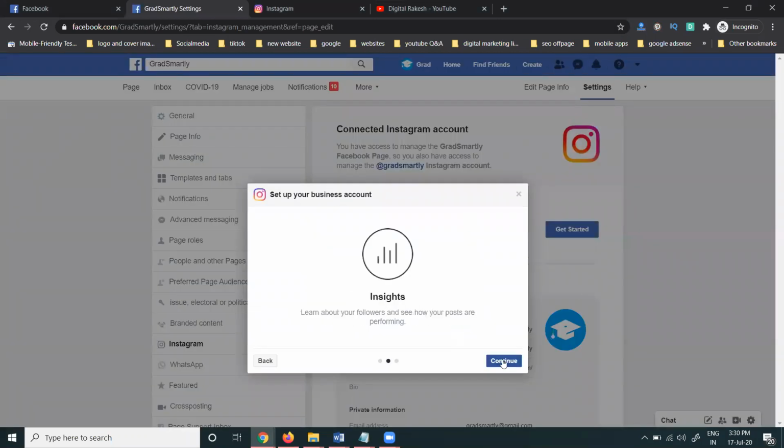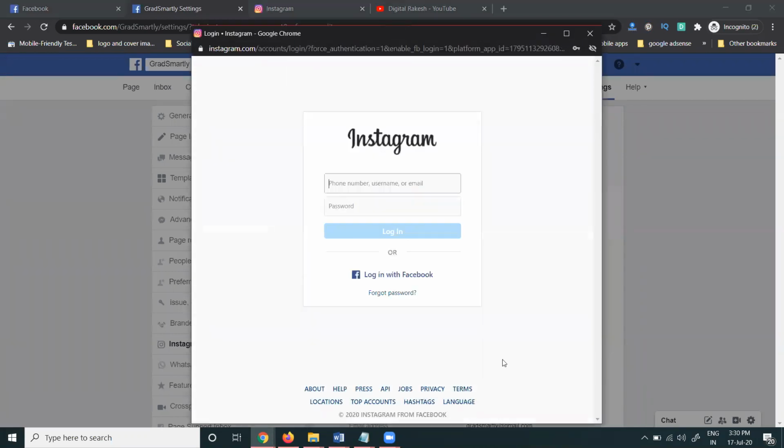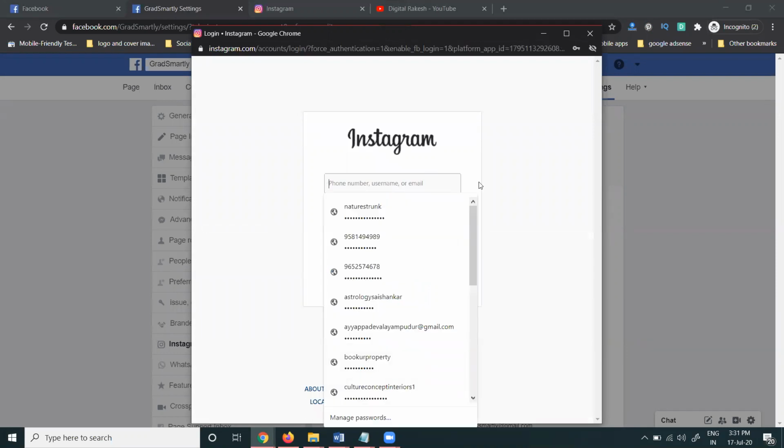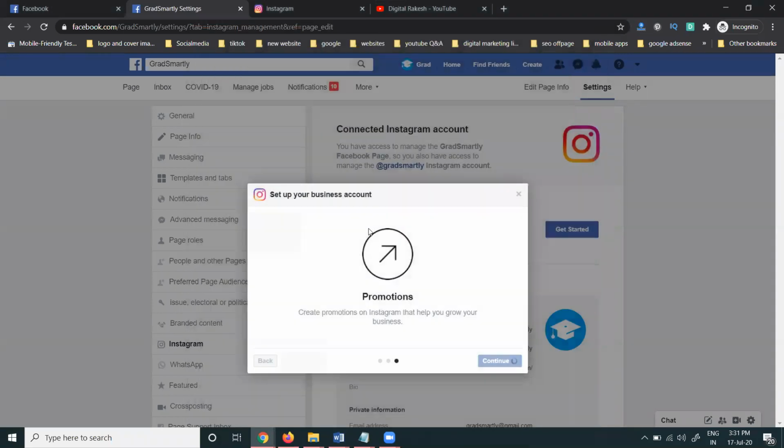Here, first of all, setting up all accounts is compulsory and important. First, check all the options here. Once again, it's asking for login and password. You can enter them here. Now I'm entering the password. Click login. However many times it asks, login is a mandatory field. Now we can start here.